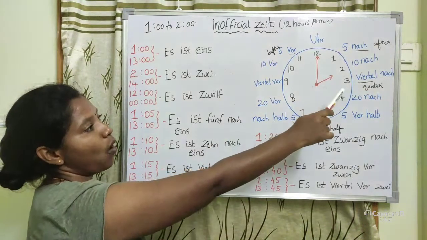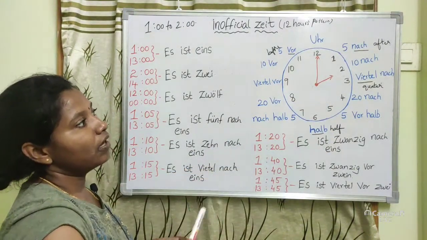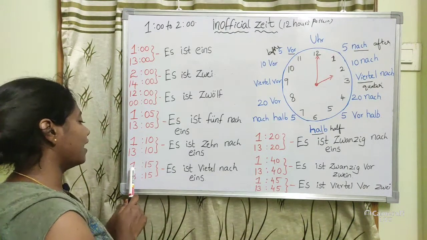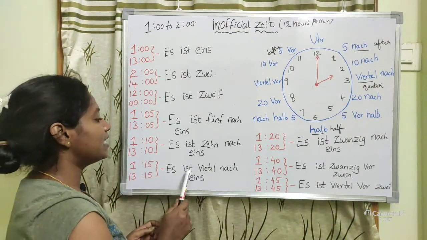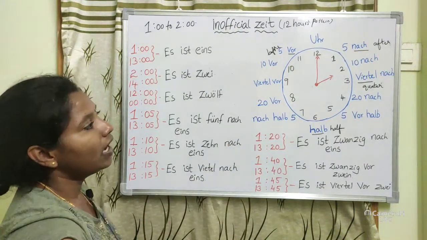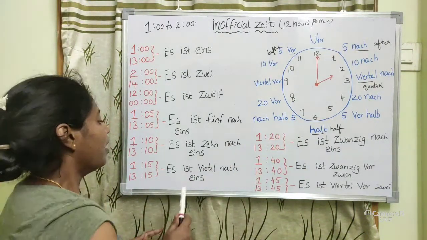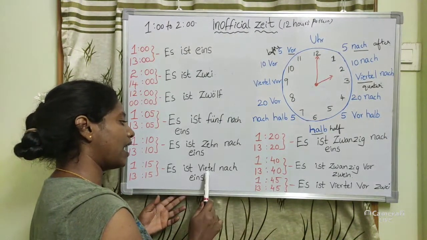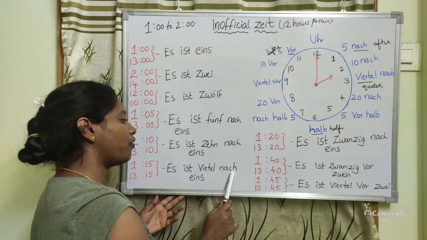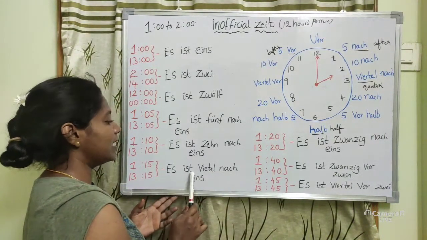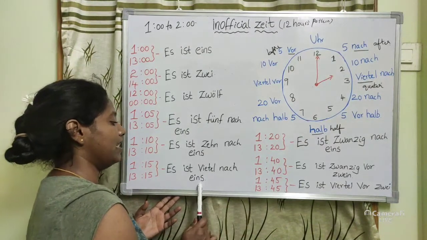If it is quarter past 1, that is 1:15, how will you say it? Es ist Viertel nach eins.